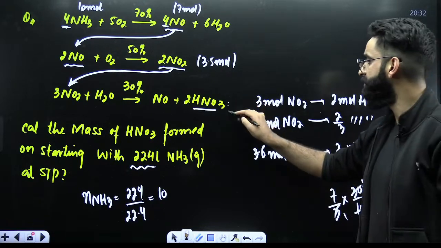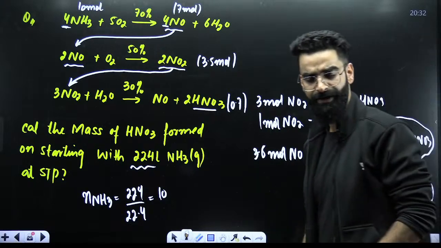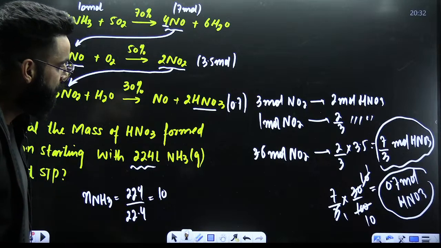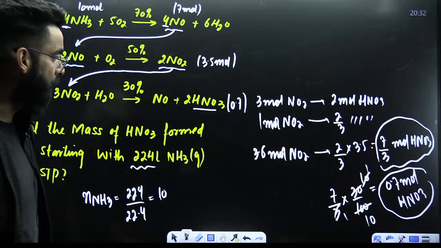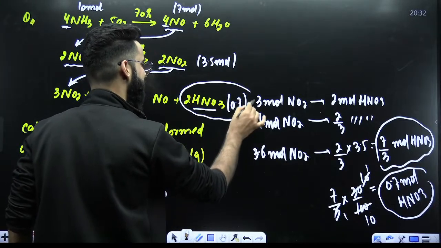So in reality, 0.7 moles of HNO3 would be getting formed. So you've got to know the actual moles of HNO3 which are getting formed at the end of the reaction.